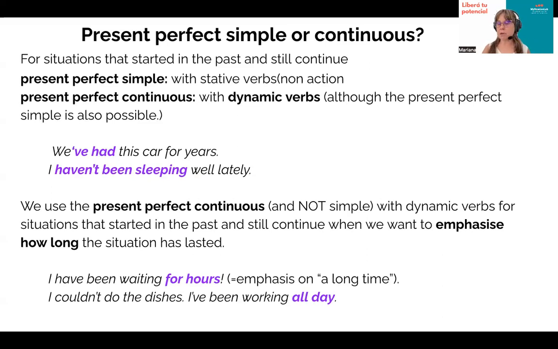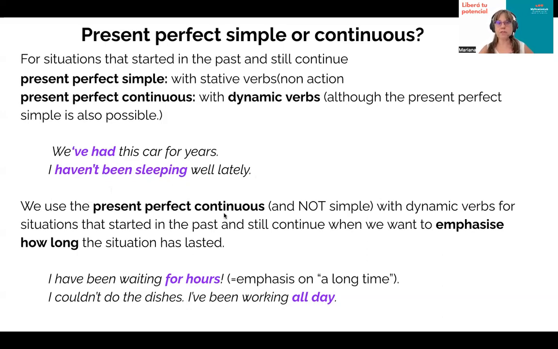I haven't been sleeping well. Sleep is a dynamic verb. It denotes action. And I haven't been sleeping well lately. We are emphasizing the action of the continuity of the sleeping. That's why we use it. We could also say, I haven't slept well lately. Sometimes they are interchangeable. Sometimes you could use both.